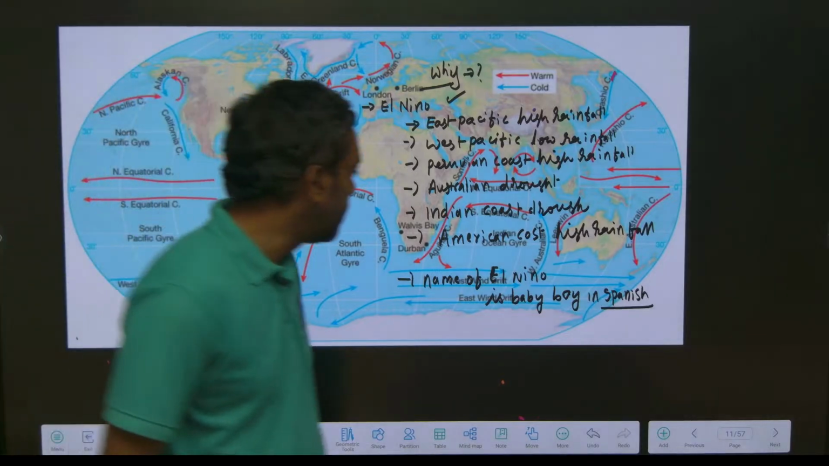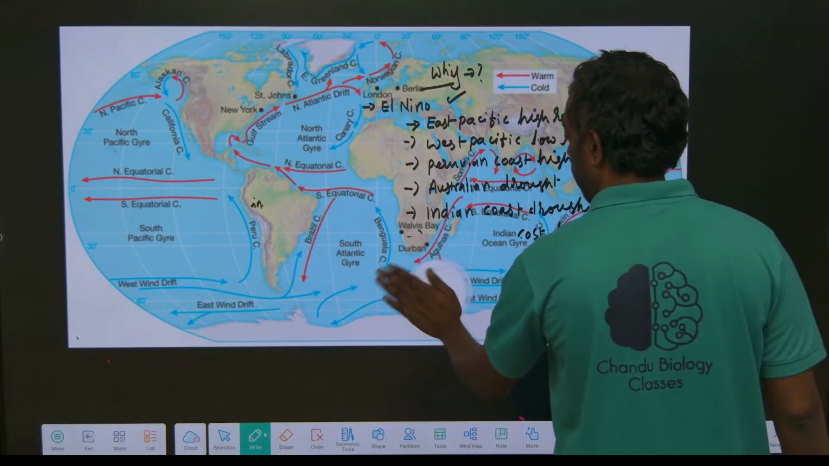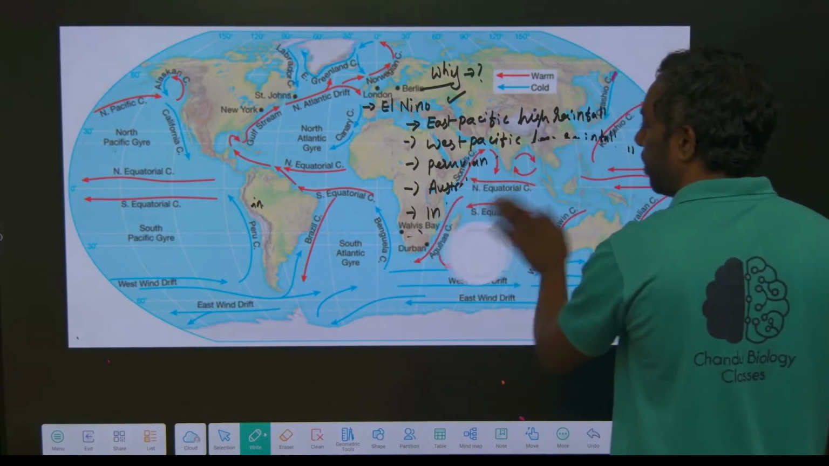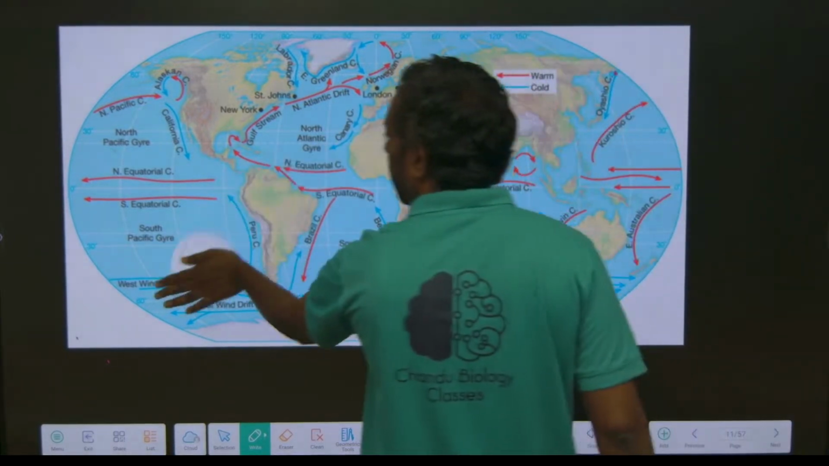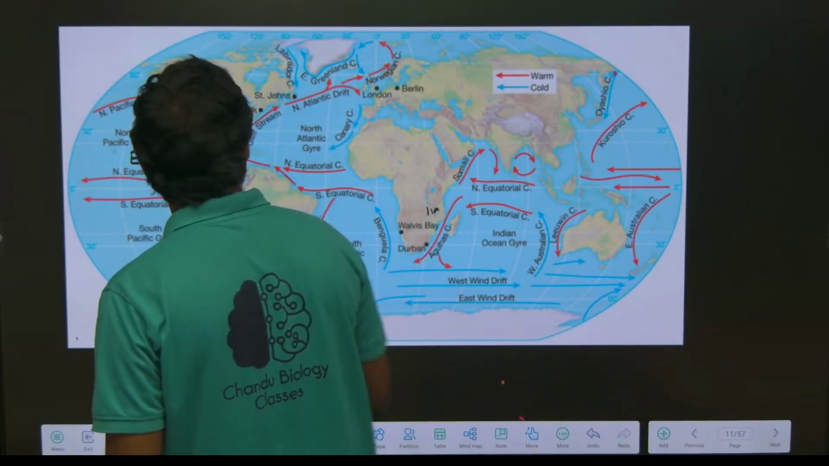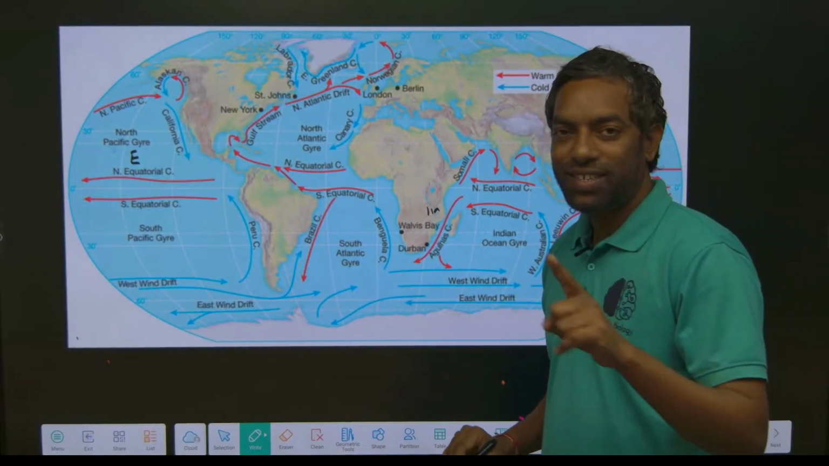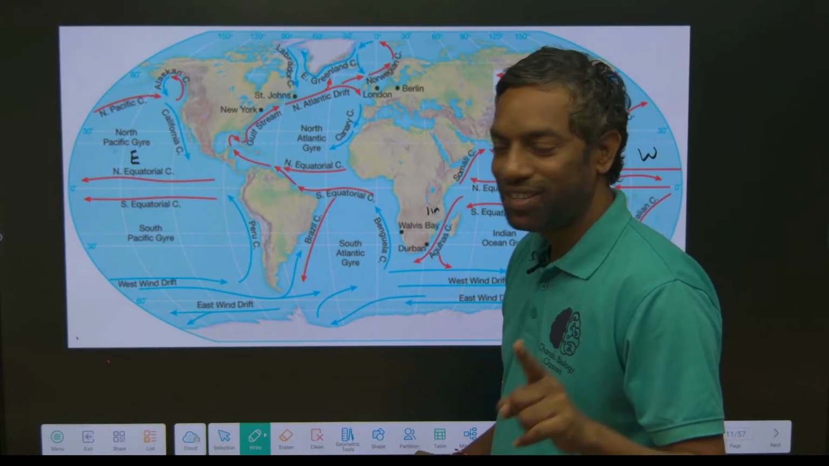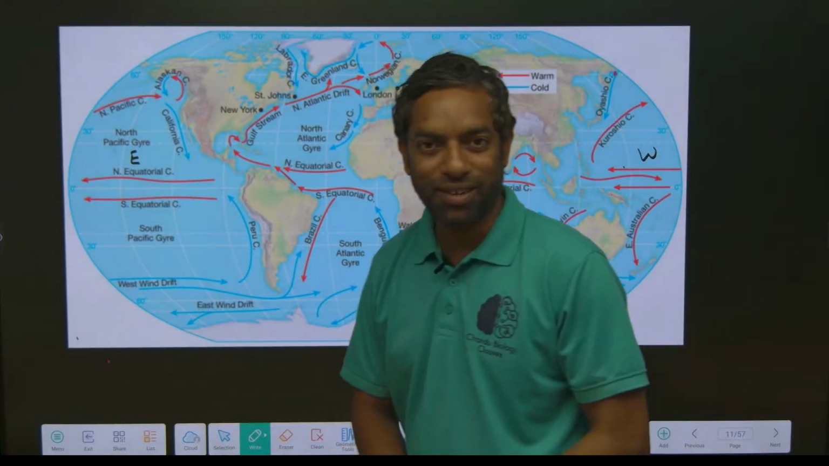Next, La Nina. Guys, don't get confused, this is the west, this is the east. This is the west of the Pacific. This is the east of the Pacific.